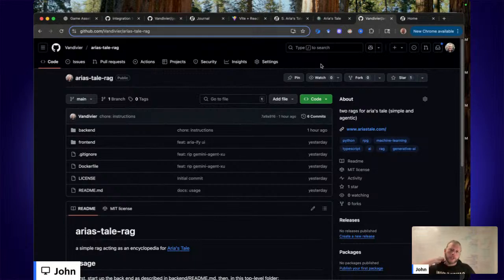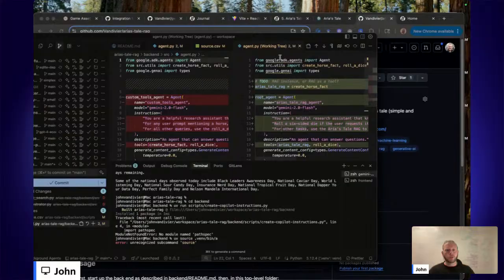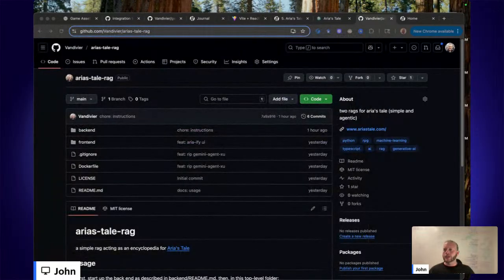Okay, so the repository scope includes a classic RAG and an agentic RAG, and we'll cover the differences there. Basically, the difference is that the agentic RAG will use Google ADK agents, and the classic RAG will not use the Google ADK framework. So we'll do it two ways. Why do it two ways? One is I want to show you the classic approach so that I can teach people how to do a RAG, but I want the agentic approach for myself because I greatly prefer it. So it's a little more advanced when you're learning generative AI and AI engineering. Agents are kind of a second step, but they are my preferred step. But I don't want to just skip over the basics. So that's the reason that there's going to be two in this repository.